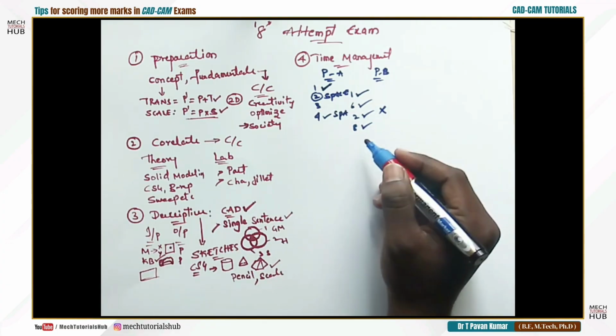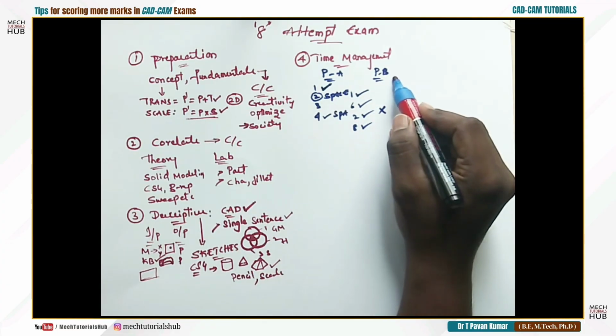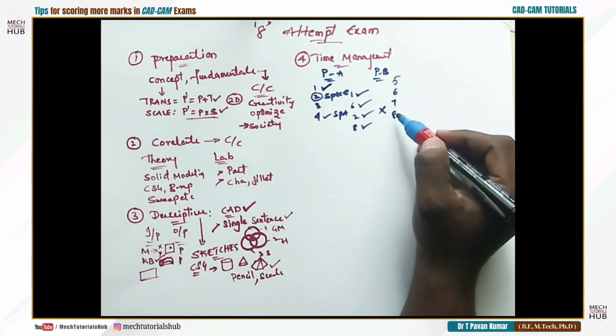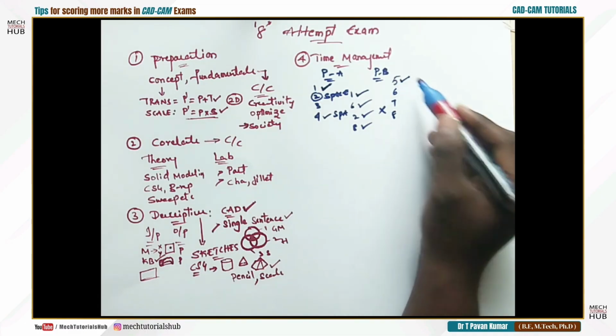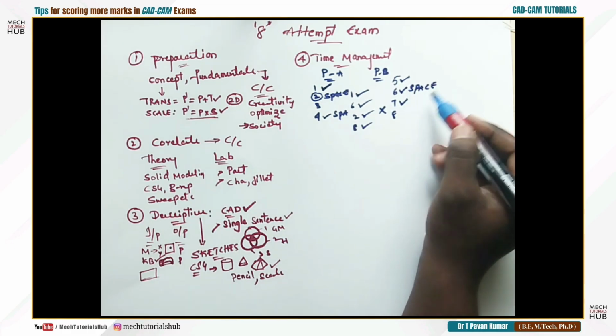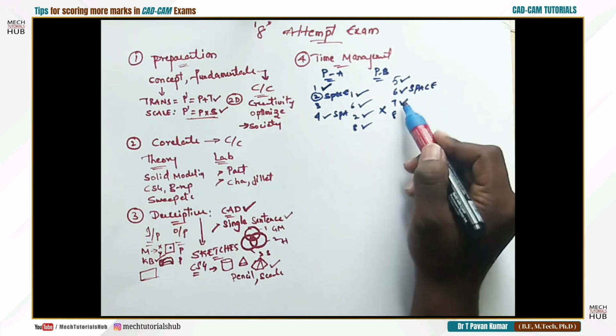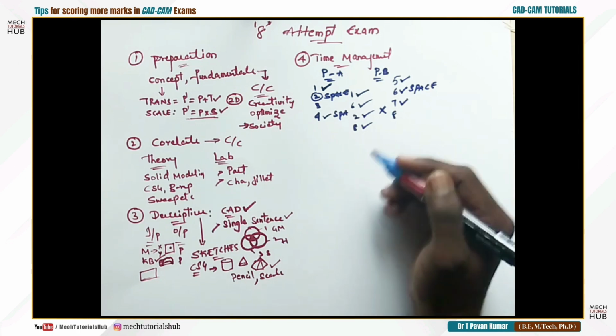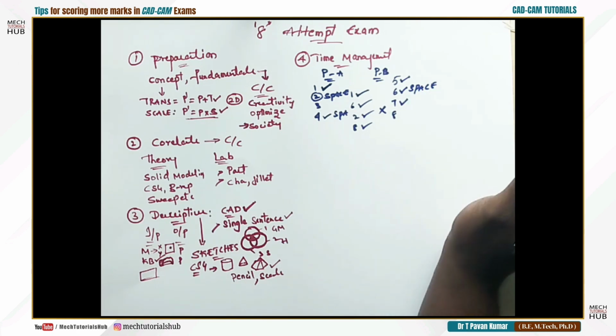Again, there also try to follow the sequential order. Maybe part B is from 5, 6, 7, 8. Whichever you know better, start with that. Maybe the fifth one. After that, you know 6 and 7 also, but you are very good at 7. But still try to give some space for 6 also. Before going for the 7th answer, give some space, attempt the 7th one. If you recall all the points related to the 6th, you can go and attempt the 6th one also.